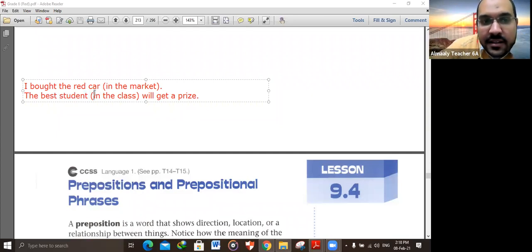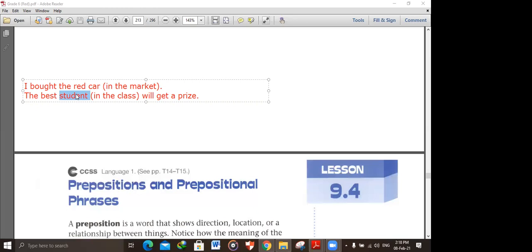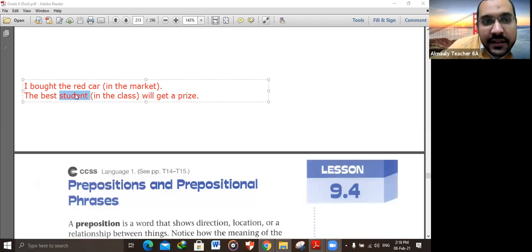So here it is used to modify or describe a noun or a verb. The word student. You said that in the class it's the students. So this word students is a noun or a verb?